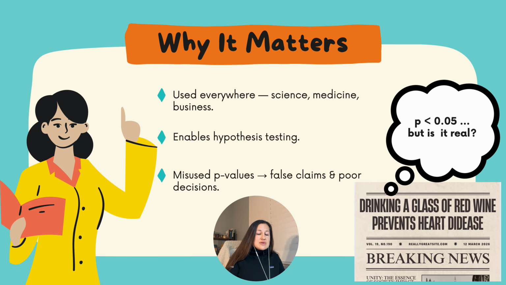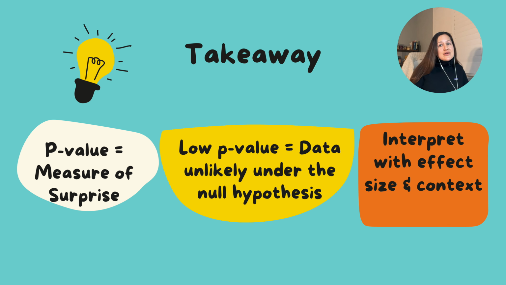Used correctly, p-values help us detect real patterns in data, but if used carelessly, they can lead to overhyped headlines and bad conclusions. So next time when you hear a result is statistically significant, remember, a p-value is not proof of truth. It's a measure of how surprising your data would be in a no-effect scenario. It is a useful tool for decision making, but it's only one piece of the puzzle. Good science means looking beyond the number to see whether the effect is meaningful, replicable, and real. That's why the p-value remains both powerful and often misunderstood.